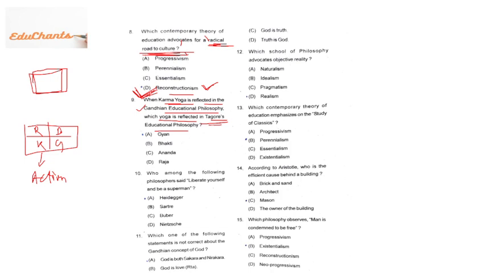Again, in Tagore's point of view, it can be Gyan or Bhakti, because he talks about Gyan, knowledge. He himself was a great Nobel Prize winner, right? Again, Bhakti, because he has composed many songs known as Rabindra Sangeet, right? So both the answers are quite correct. That is why we will take both of them considered.